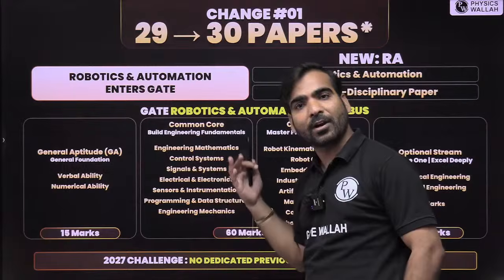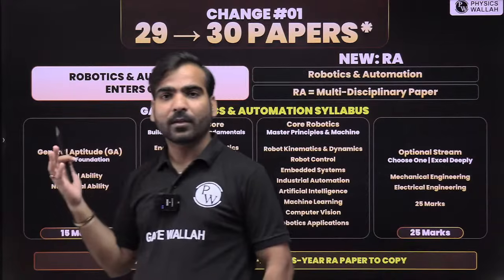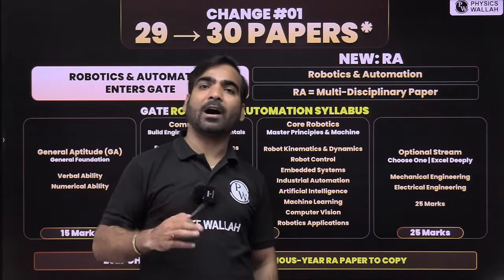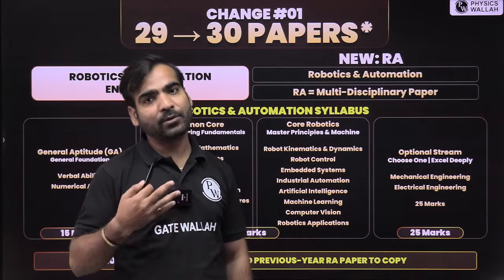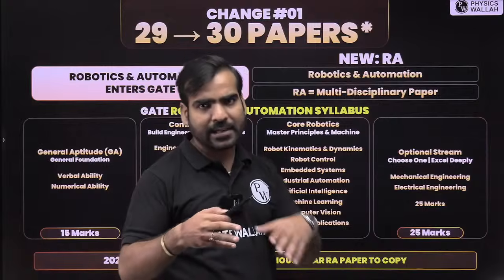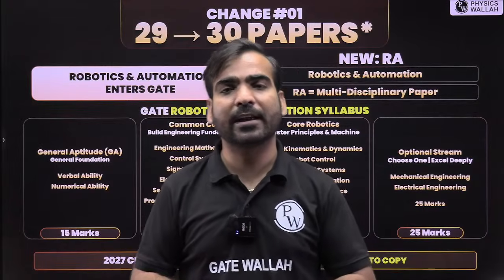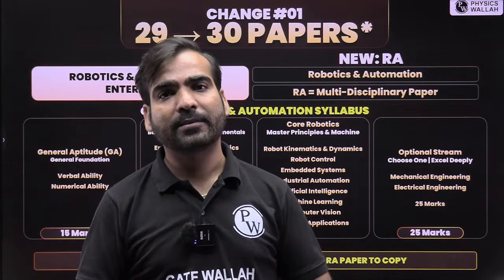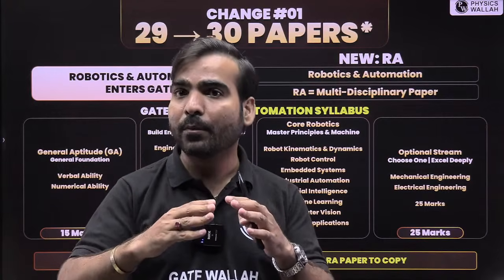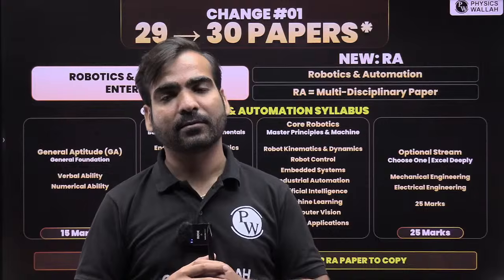But the challenge with this paper is that you do not have any PYQ. If you do not have any PYQ, how will you know which topic is important and what you have to study? You know very well that in any core subject, even though the syllabus is defined, we still study a lot of things other than the syllabus. Why?